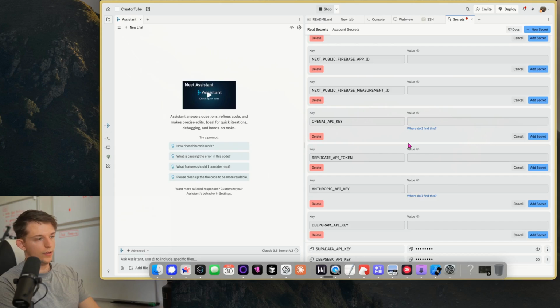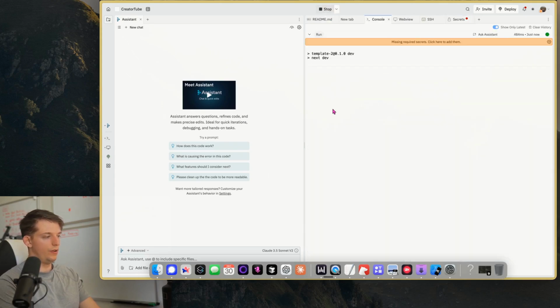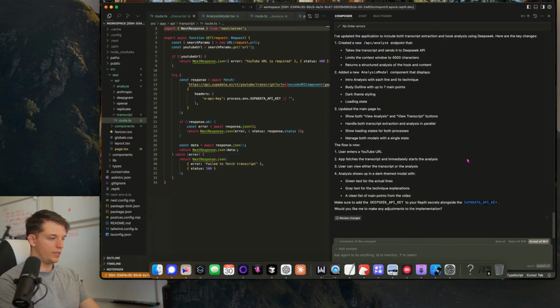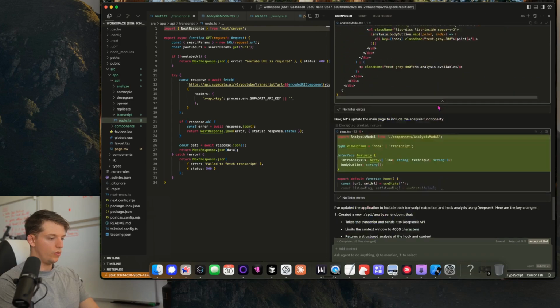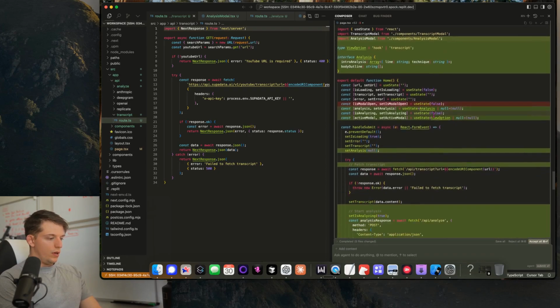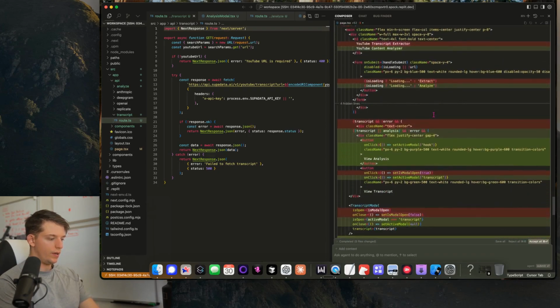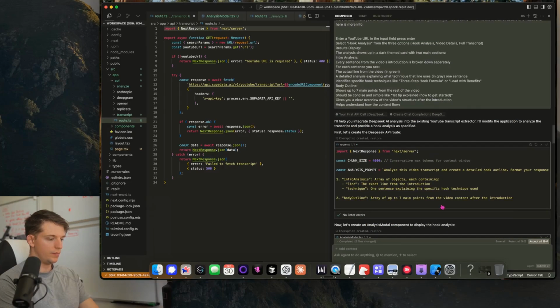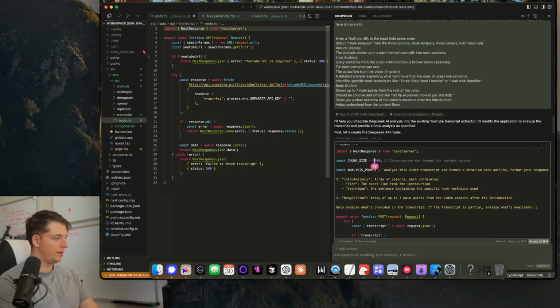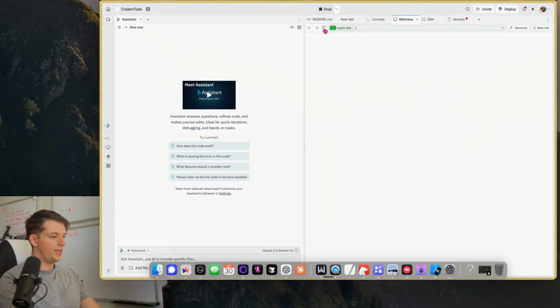And again, after you ever add a new secret, you're just going to want to stop the project and rerun it. And now we'll come back to here. We'll see what it did. I've created a new API key. Okay, what did it use for the context window? That's what I'm curious about. 4,000, okay. And we should be good to go.